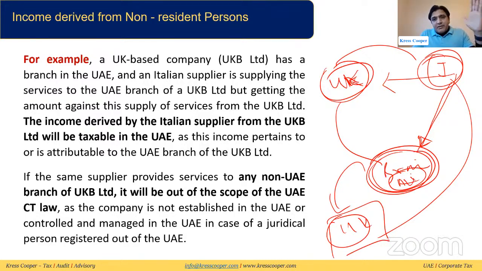But the important thing is, if this Italian supplier is supplying goods or services to the UAE branch of the UK company, it means this Italian supplier is earning income from the permanent establishment of the UK company in the UAE. This is the reason that the income of this Italian supplier will be subject to tax in the UAE. However, if this Italian supplier is supplying any goods or any service to any third party which is outside the UAE, and payment is being made by the UK company, it will be out of the scope. Hopefully everyone is clear regarding this.